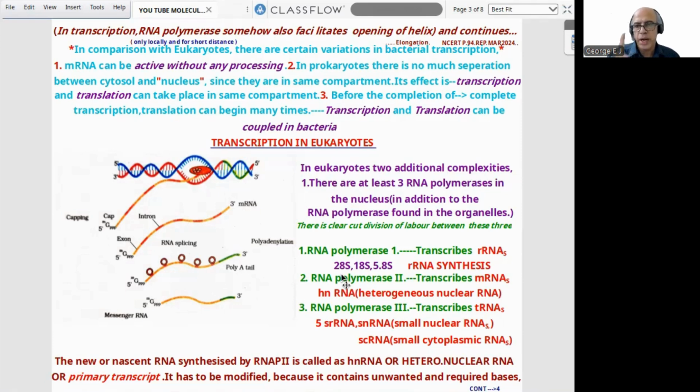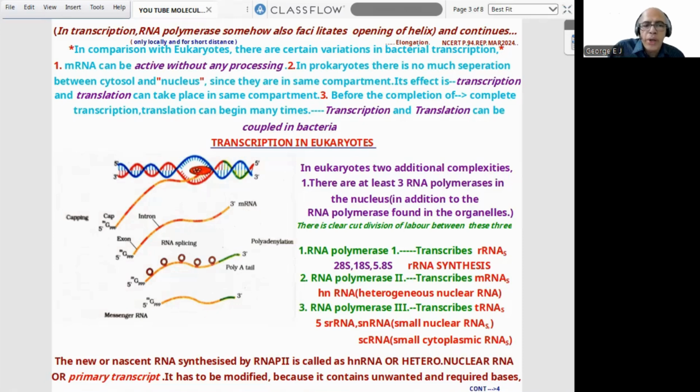Now, RNA polymerase 1 transcribes ribosomal RNAs: 28S, 18S, 5.8S. This part connected with RNA synthesis is important for theory NEET. RNA polymerase 2 transcribes mRNA, otherwise called hnRNA, heterogeneous nuclear RNA. Then RNA polymerase 3 transcribes tRNAs, 5S rRNA, snRNA, small nuclear RNAs, or scRNA, small cytoplasmic RNA. So that is the clear division of labor in eukaryotes. I think that page is clear. Now we can proceed to the next area.